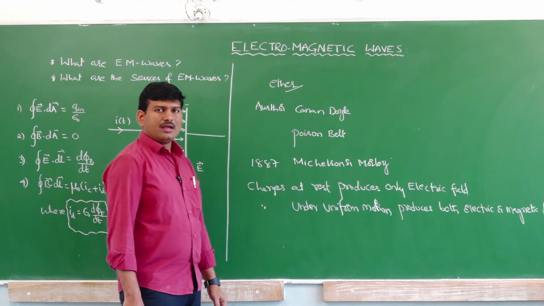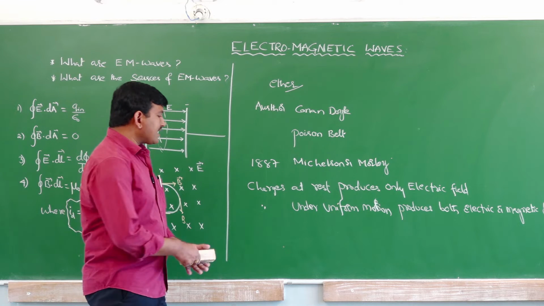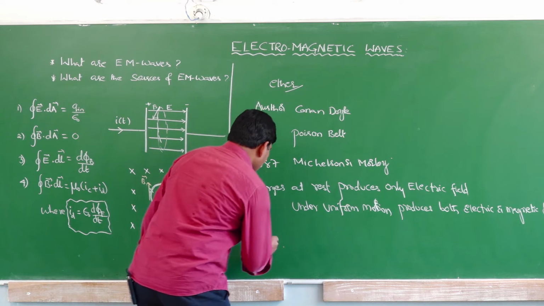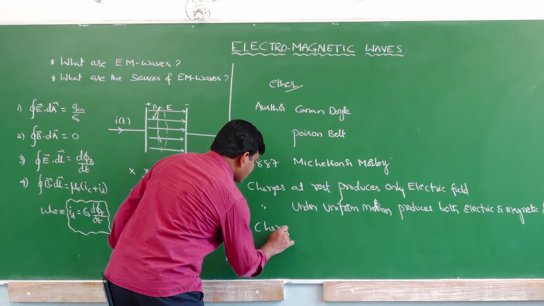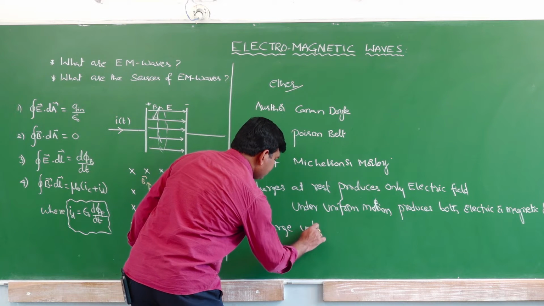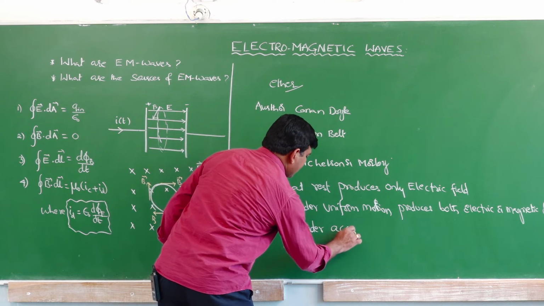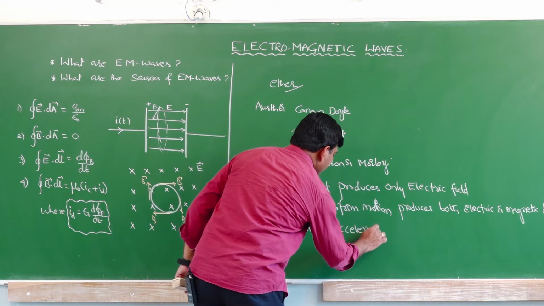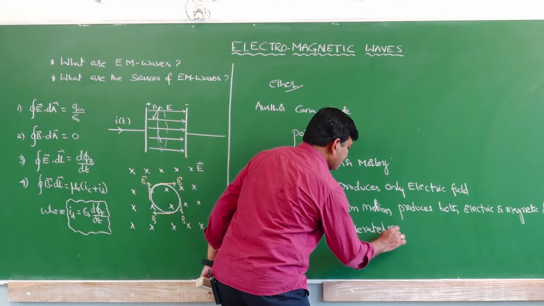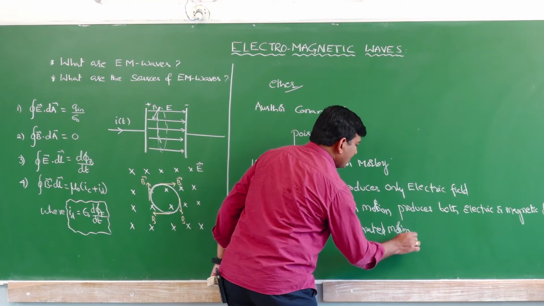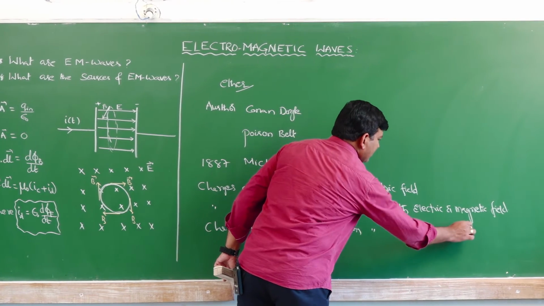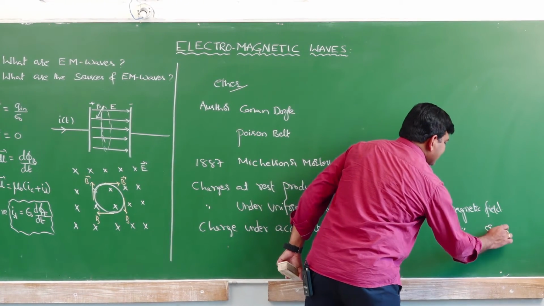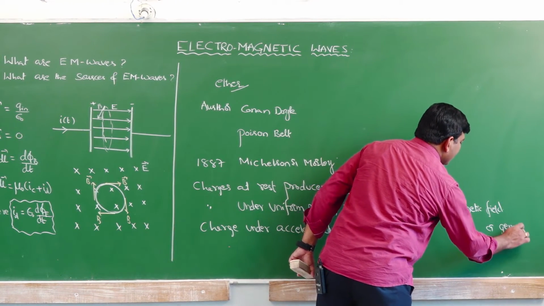But when a charge is under accelerated motion, it produces electric field, magnetic field, and generates electromagnetic wave.